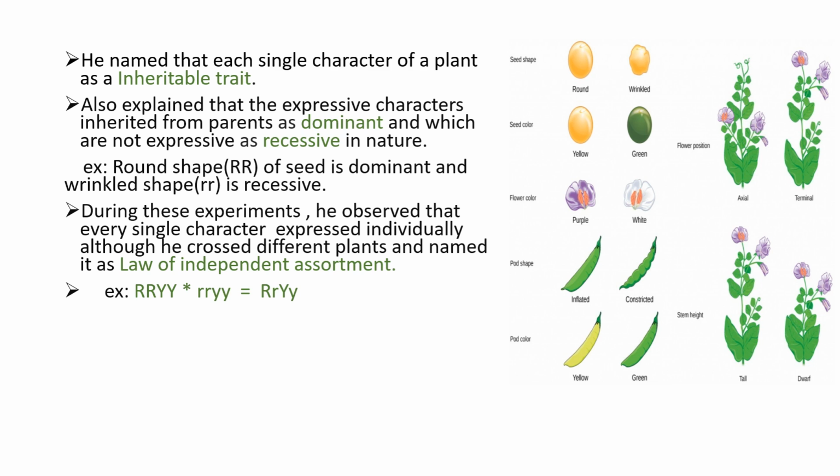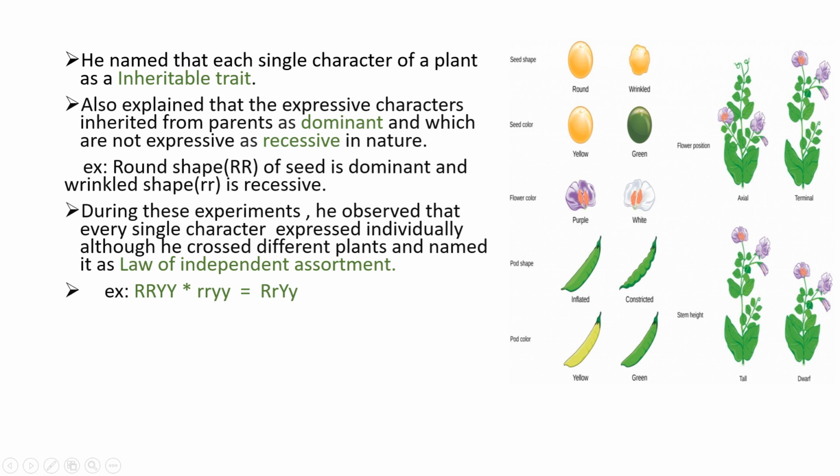Then he observed that only the round character of the seed came from the parent. Means the round character is the dominant one. So it is expressing, so it is the dominant one. So he named the expressive character as dominant, and the one which was not expressive in that plant as recessive. Okay.